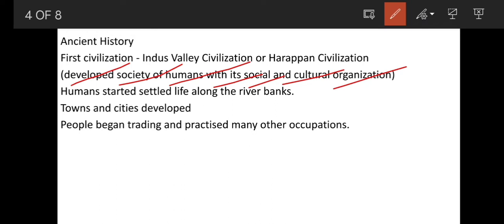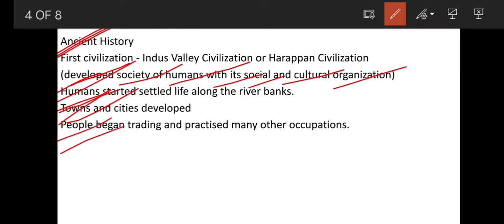Humans started a settled life along the river banks. After the early humans, the human beings evolved and changed. They started living permanently along the banks of different rivers. Towns and cities were also developed during ancient India. Why? Because human beings started living in a particular place permanently.